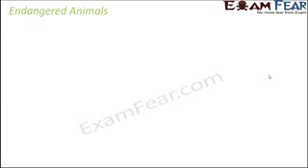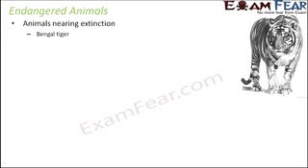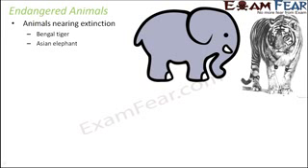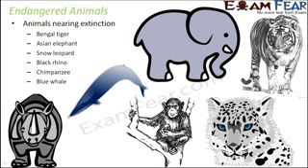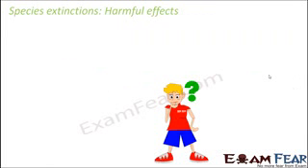Now, the moment we talk about extinction, all those animals nearing extinction, that means all those animals which have the threat of extinction, they are called endangered animals. For example, the Bengal tiger. In fact, just a handful of Bengal tigers exist now, so their numbers have reduced a lot, which shows that they are nearing extinction. Asian elephant, snow leopard, black rhino, chimpanzee, blue whale, these are all examples of endangered animals whose population is gradually decreasing and they are nearing extinction.